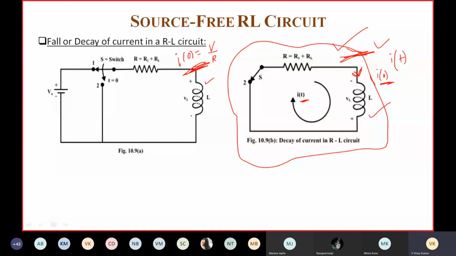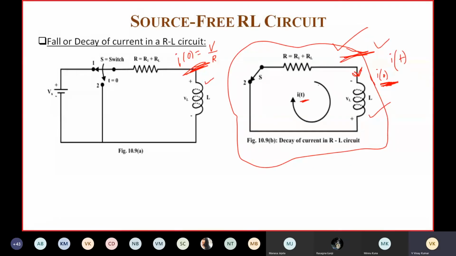So I of 0 is not equal to 0. What is the expression for I of t with initial value I of 0?